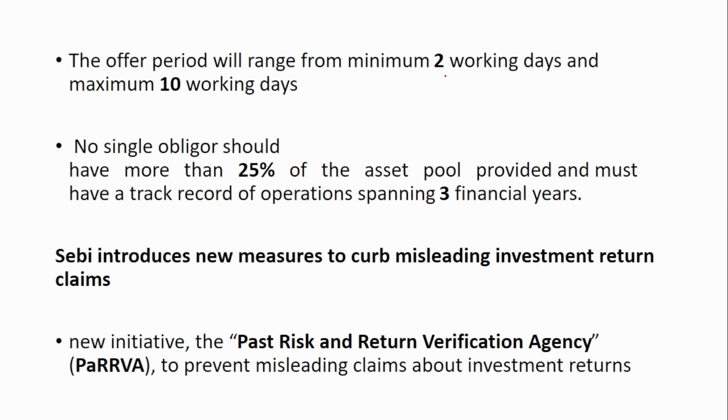And also the offer period will range from minimum 2 working days to maximum 10 working days. And no single obligor should have more than 25% of the asset pool provided and must have a track record of operation spanning 3 financial years. This is in order to reduce the risk. So if one single obligor has entire 100% of the asset pool, then it means that the risk is more, right? So in order to diversify the risk, no single obligor should have more than 25% of the asset pool provided. Next is that SEBI introduced new measures to curb misleading investment return claims.